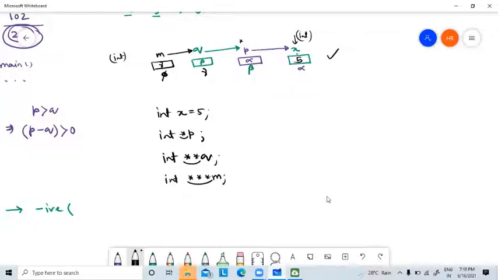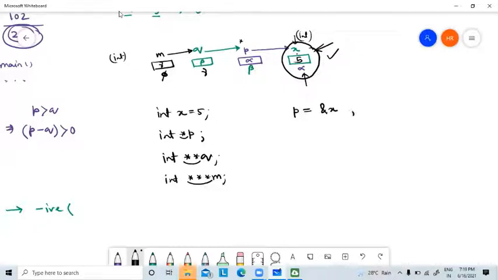Sir, in C can we define pointers inside a pointer? No. See, what is our main motto for a pointer? The main motto of a pointer is that I have to access one such variable which is having some value. Actually, I need to access this one. This is my motto. Whatever address I am storing, whatever variable I am using, my main motto is to access this one. Correct? Now, try to understand how to access this